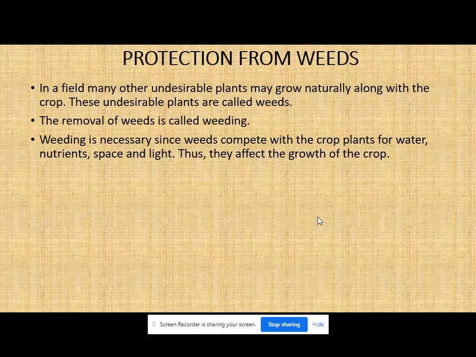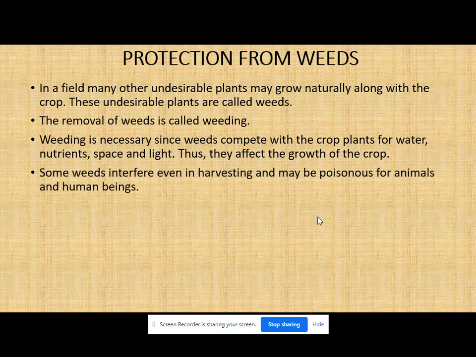If you don't remove the weeds, what will happen? The weeds, that is the unnecessary plants or the undesirable plants, they will take the water, they will take the nutrients, they will take the space, they will take the light. Because of that, our crops will get affected.